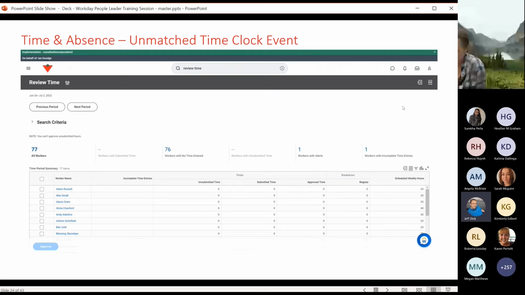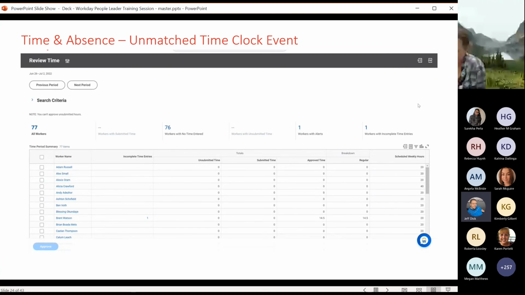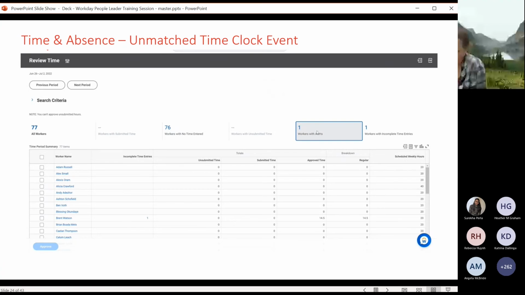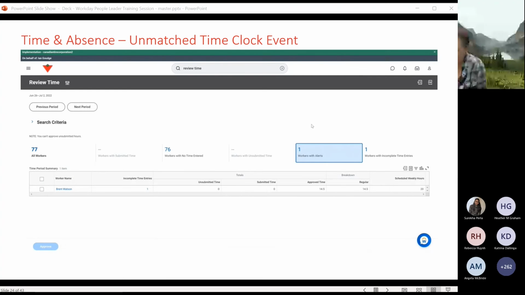What that's going to bring up is a view of the team. In this demo environment, you'll see that you have a bunch of workers that do not have any time submitted. In a real life scenario, you'd have the workers' time in here. But the demonstration here is looking at the workers with the alert. So you'll be able to click on any of the top buttons if there is a populated number in them. And that will refine your list to show just the individual where there is an alert, or however many individuals there is an alert with. That's letting you know that this person has incomplete time entries. There's some approved time, there's some regular hours, and you'll see that their scheduled hours is also shown in this view.